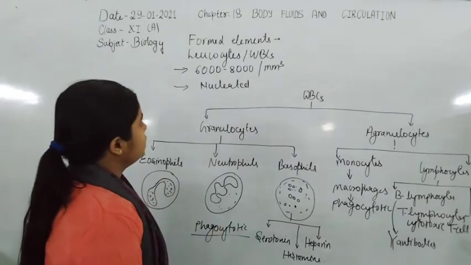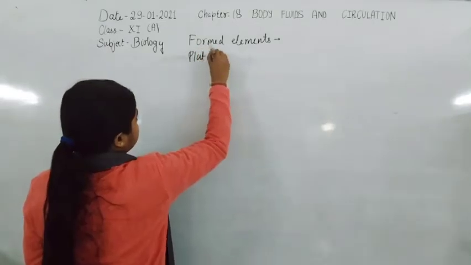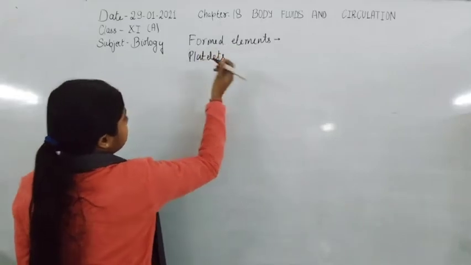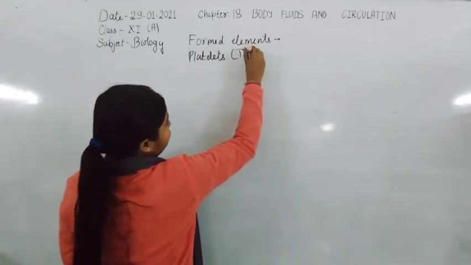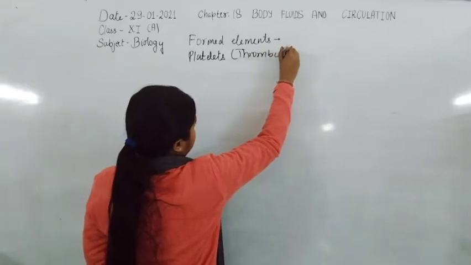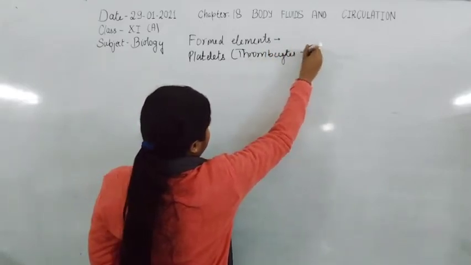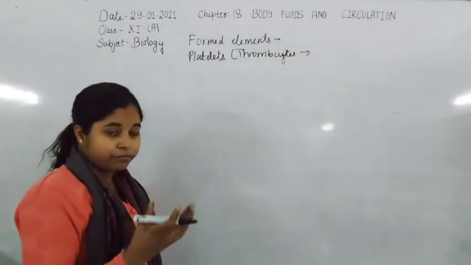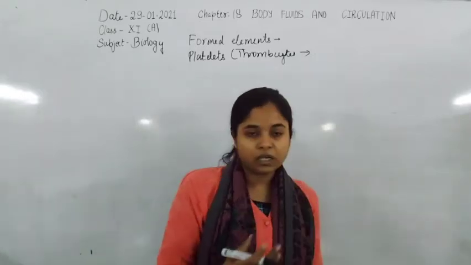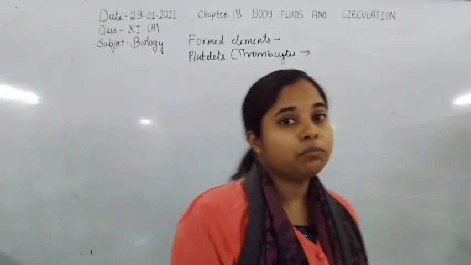Now the third is platelets, also known as thrombocytes. Thrombocytes are mainly cell fragments produced by the megakaryocytes formed in the bone marrow.